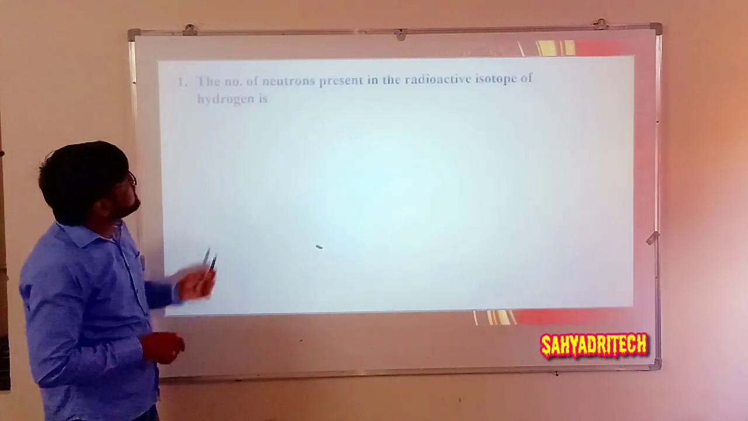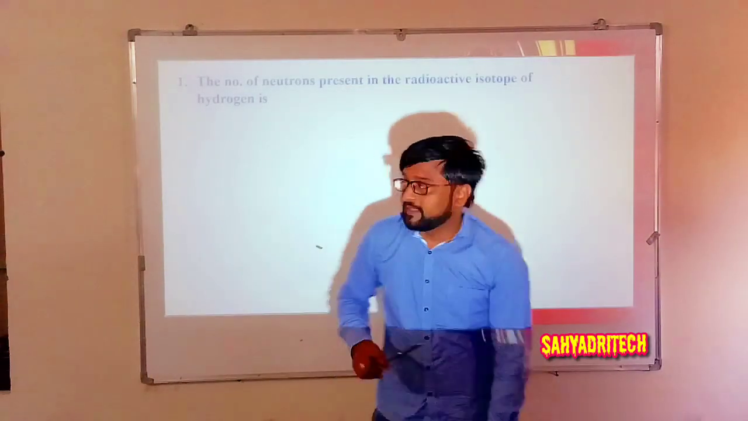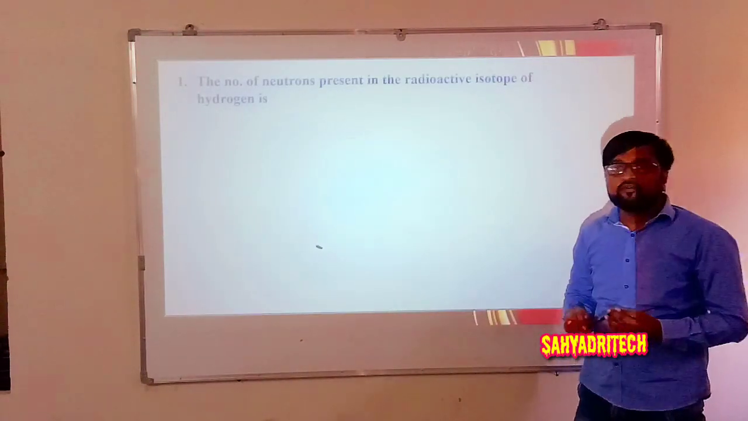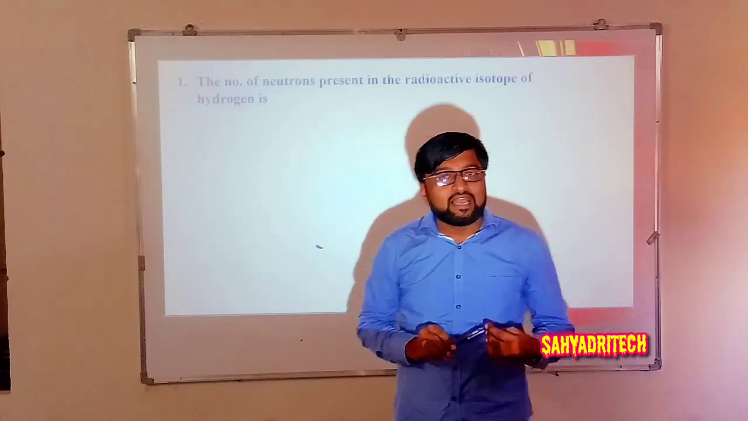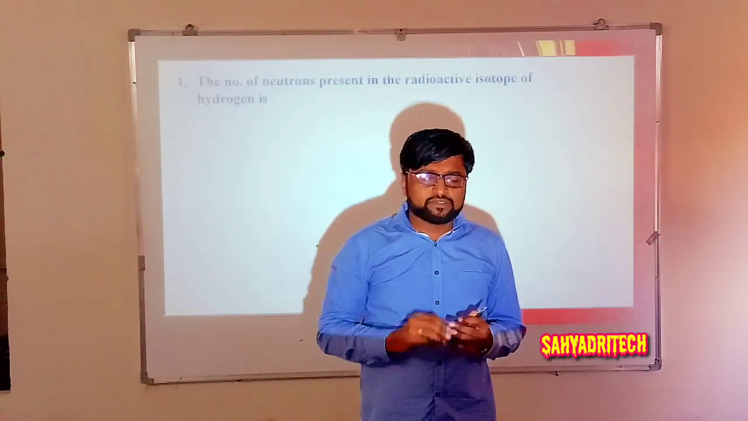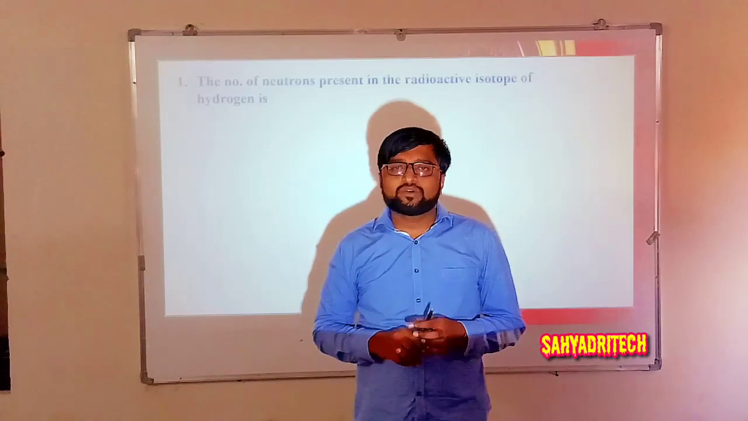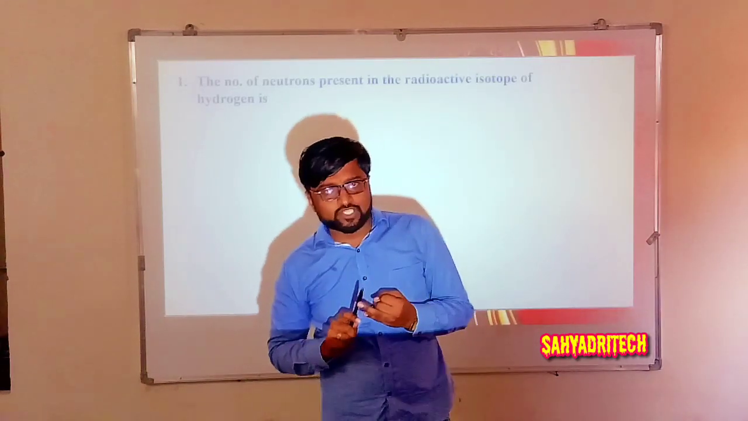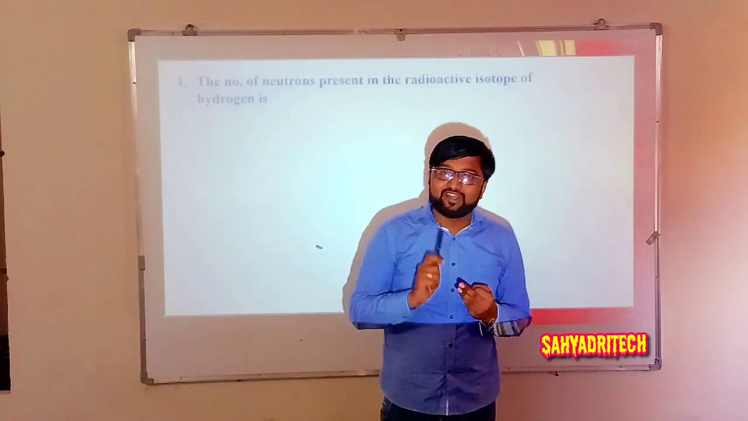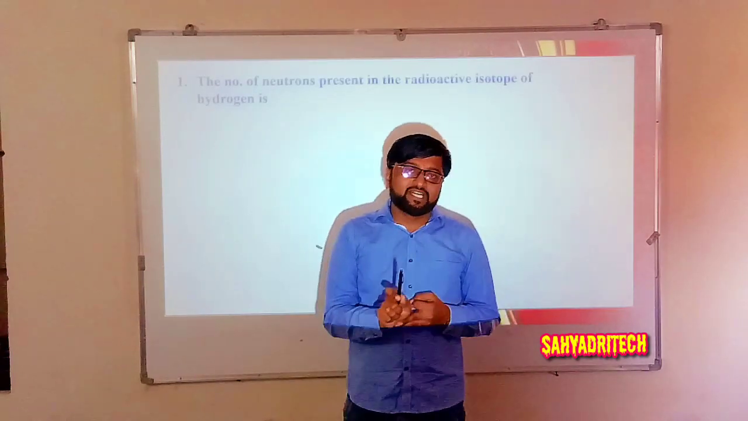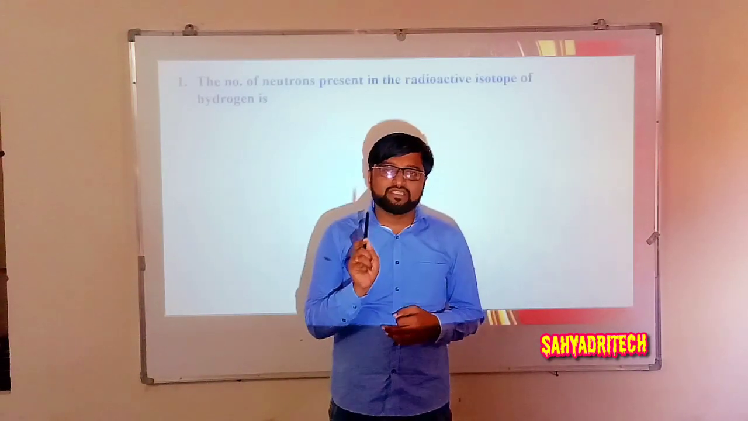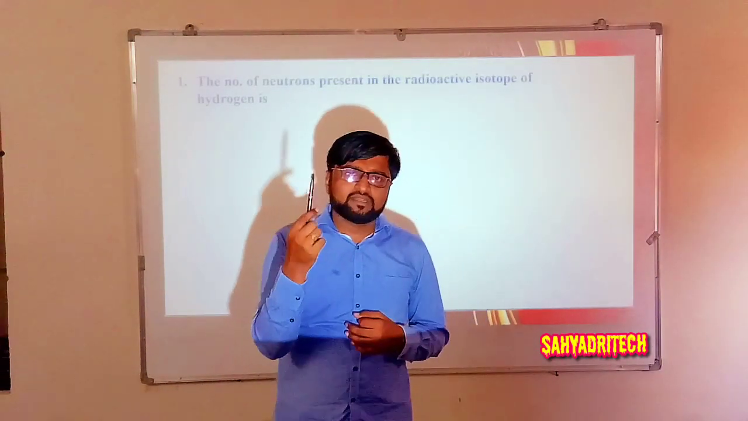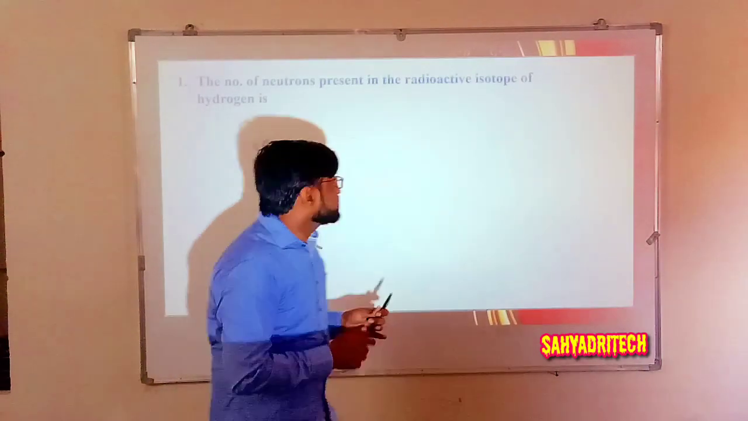So here, well, what is the question? The number of neutrons present in the radioactive isotope of hydrogen. Well, I already mentioned hydrogen has how many isotopes? 3 isotopes. Okay. Well, what are those? Protium, deuterium, and tritium. 1H1, 1H2, 1H3. And what is the radioactive isotope here? Tritium, right? Tritium means 1H3. Well, 1H3 means what is the mass number? 3. Atomic number 1.